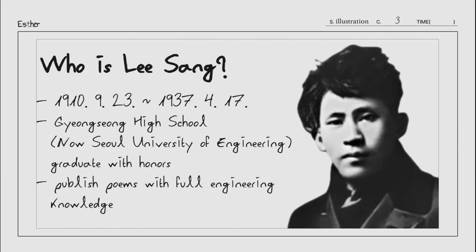First, who is Isan? He was born in 1910 and died in 1937. He graduated from Gyeongsang High School, which is now Seoul University of Engineering, with honors. Also, he published poems with full engineering knowledge, so it is possible that he utilized the transposition matrix concept to imply an antimetrical image, which is one of the quantum mechanical features of his poem.